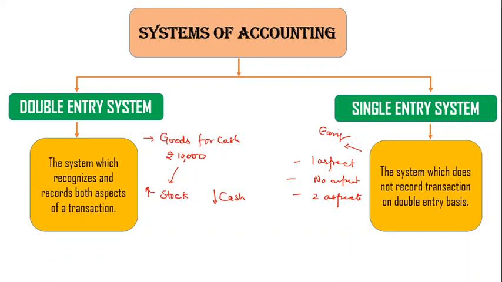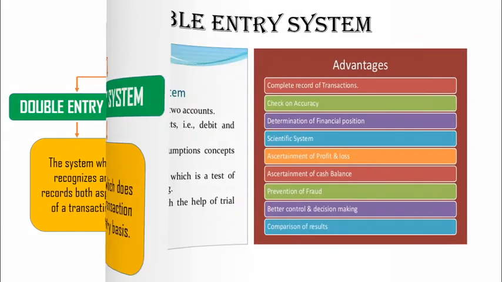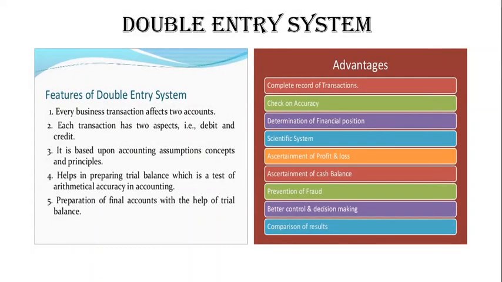Companies which are registered and have to submit their books of account to the registrar office have to follow the double entry system only, because it is a proper system. So let's understand some features of this system. As I said, a business transaction has two effects, and both effects are recorded.